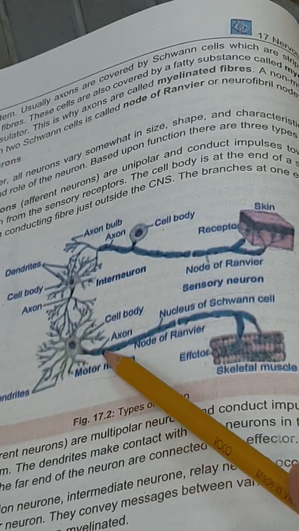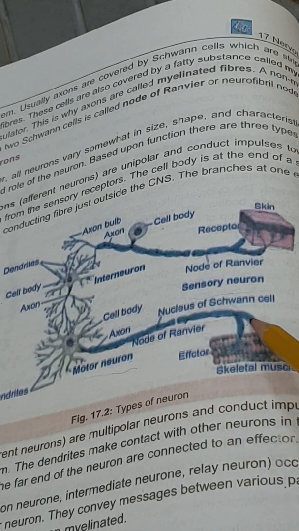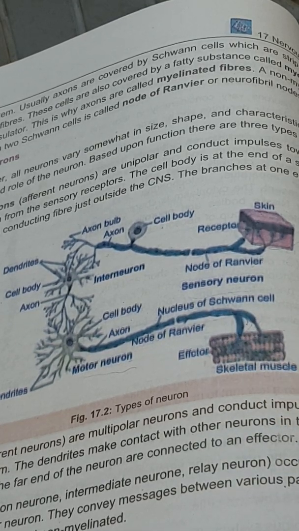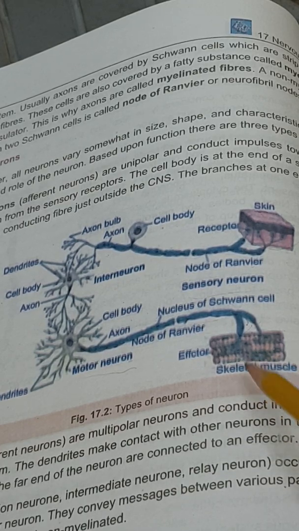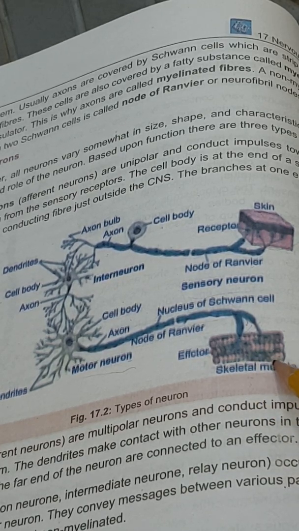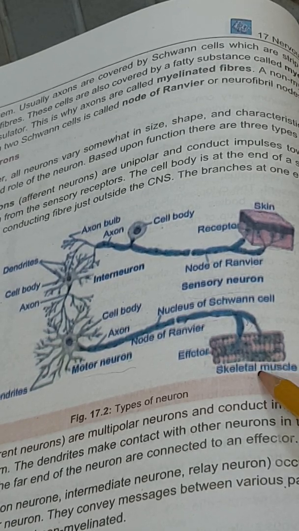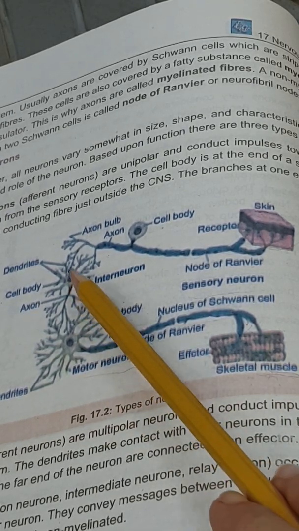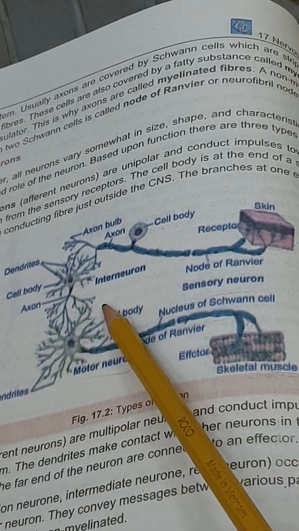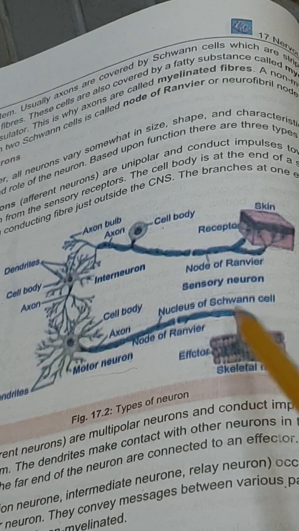After the cell body, a single axon arises, and at the end it is attached to the effector, the part which has to produce a response, like we already discussed: a muscle, or sometimes a gland. So the information taken from the interneuron, from the central nervous system, is processed toward the effectors.